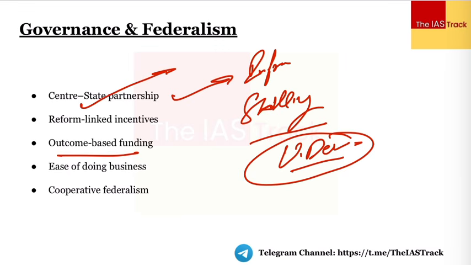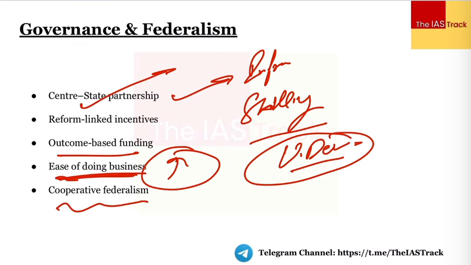जो भी आप इंप्रूवमेंट शो करोगे, whatever performance enhancement you would show to us, then on that basis we'll have the funding with respect to that. So it's almost like reform linked incentives, and this would also give a boost to the ease of doing business, because what we have been witnessing is many of the companies, definitely our ranking or our status with respect to ease of doing business has improved a lot, but still in many states, first of all, it is not there in all the states, but still in many states what we are finding is that there are a lot of hurdles, and this is hampering the investments, especially the foreign investments, right?